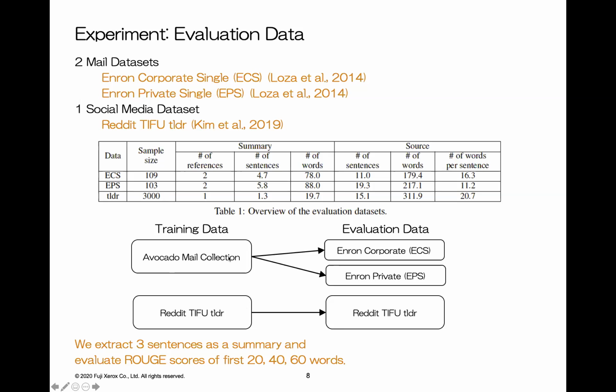The model trained with the Avocado mail collection is used for the evaluation of the two mail datasets. The model trained with the Reddit training dataset is used to evaluate the Reddit evaluation dataset. We extract three sentences as a summary and evaluate ROUGE scores of the first 20, 40, and 60 words.